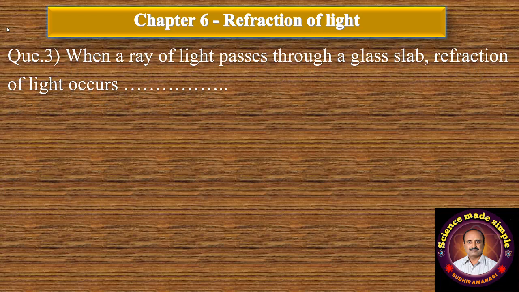Question number 3. When a ray of light passes through a glass slab, a refraction of light occurs dash dash. A, once. B, twice. C, thrice. And D, many times. The correct answer is option B, twice.